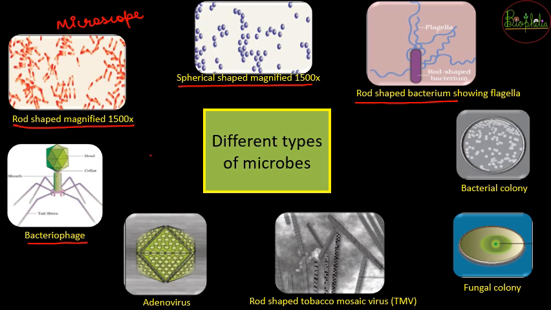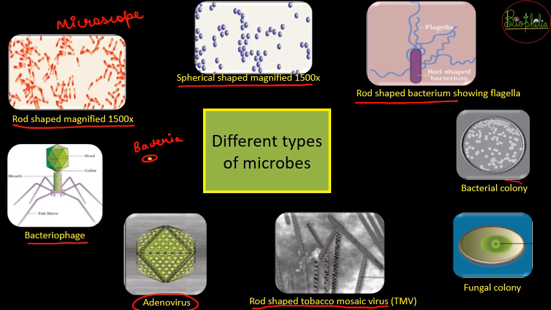Think about it, the bacteria is this tiny, and this bacteriophage is going to live inside it. So you can imagine how small the bacteriophage can be, and that is the beauty of this microscopic world. You can also have different types of adenoviruses, and the rod shaped tobacco mosaic virus, which is found in the tobacco plant.